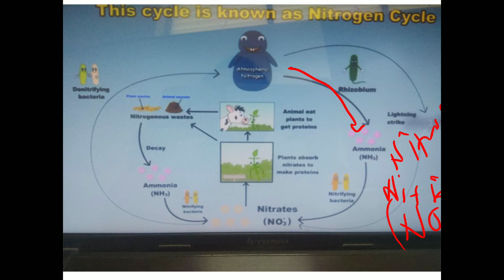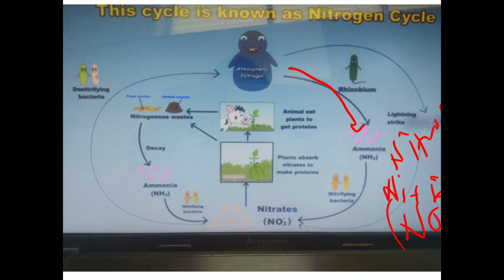Which one? The second nitrifying bacteria, that is nitrobacter. The first nitrifying bacteria, nitrosomonas, converts ammonia into nitrite, and nitrite gets converted into nitrate with the help of nitrobacter. So this is about the journey of atmospheric nitrogen into nitrate.